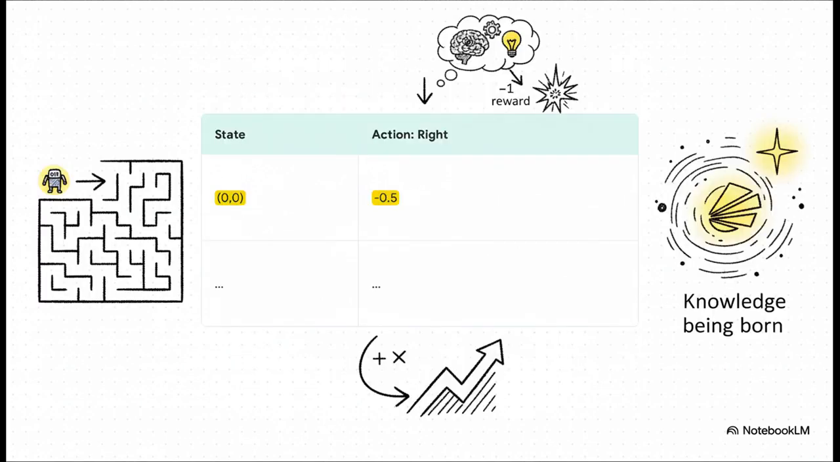Okay, let's watch its first step. It's at the start, position 0, 0, and it just randomly decides to move right. It gets that -1 reward. Then, the algorithm updates the Q table, but not by the full amount. It uses something called a learning rate. So the score for moving right from 0, 0 is now, say, -0.5. And just like that, the very first piece of knowledge has been created.